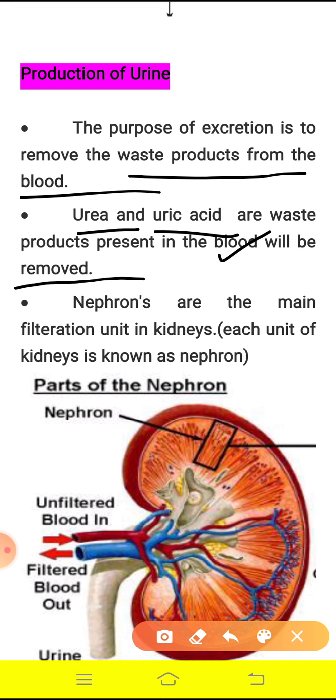Then where are these substances present? They are present in the blood, right? We have to remove all the waste products which are present in our body. So it happens through excretion.